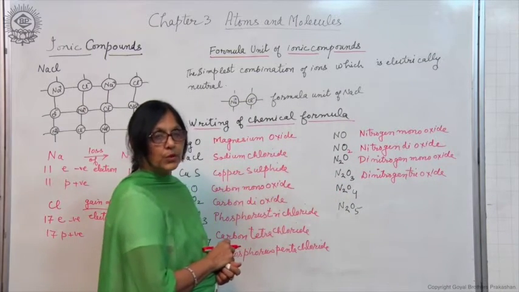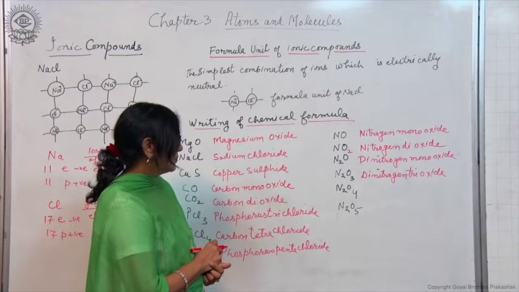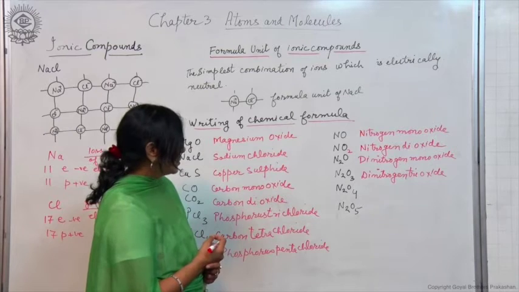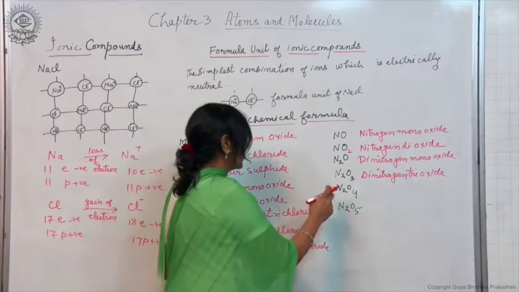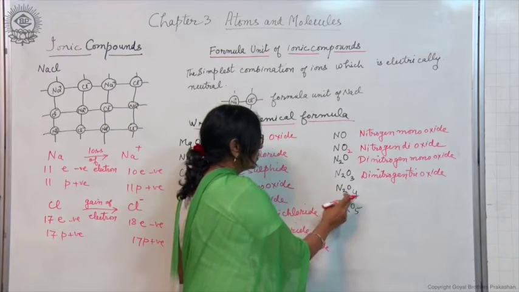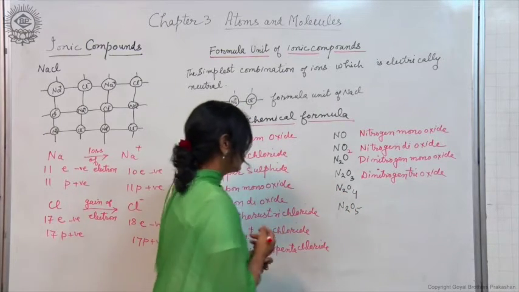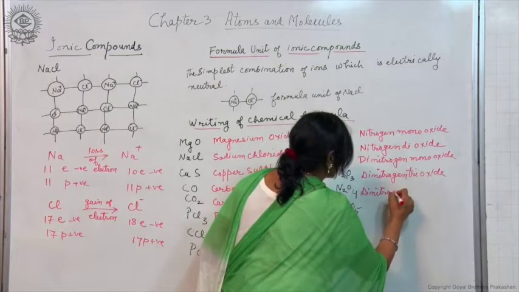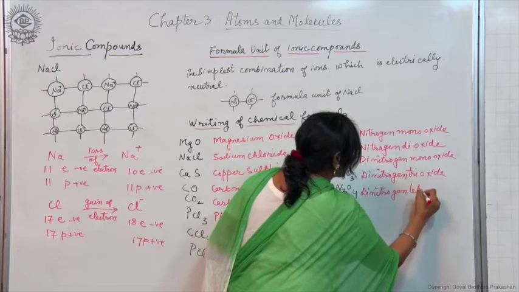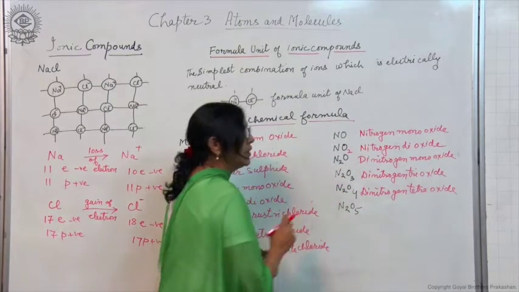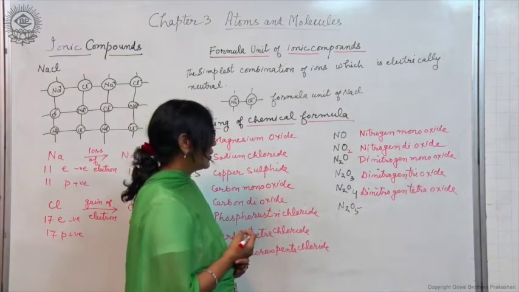N2O4. Now try to write yourself and also do the practice of how to read the formula and how to write the chemical name. So it will form dinitrogen tetraoxide. N2O5. How will you write it?